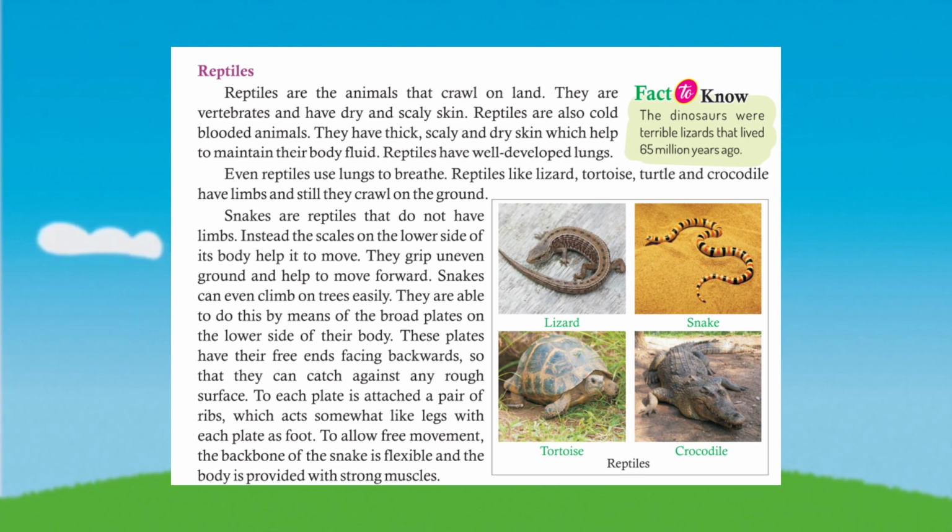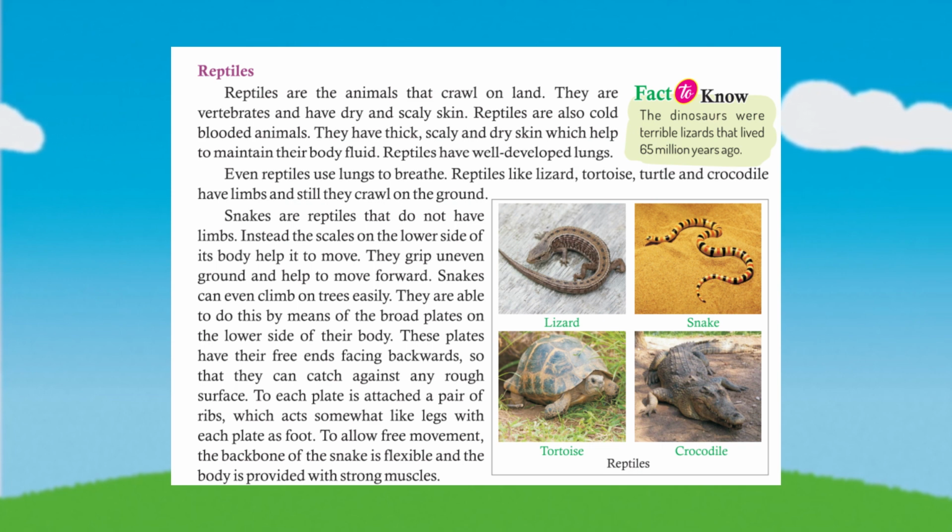Reptiles like lizard, tortoise, turtle and crocodile have limbs and still they crawl on the ground. Snakes are reptiles that do not have limbs. Instead, the scales on the lower side of its body help it to move. They grip uneven ground and help to move forward. Snakes can even climb on trees easily.